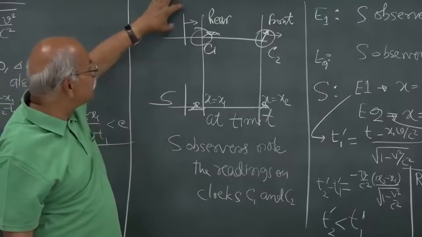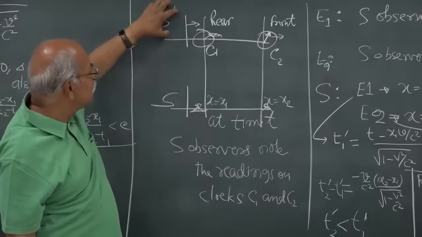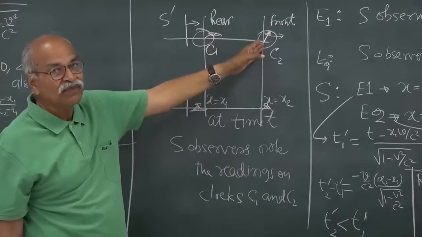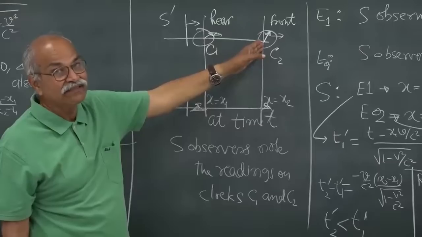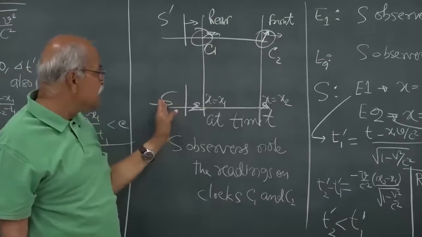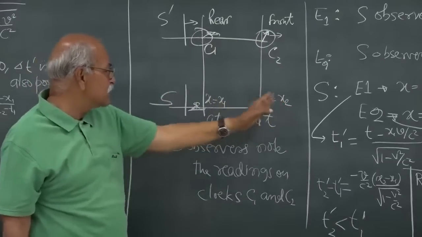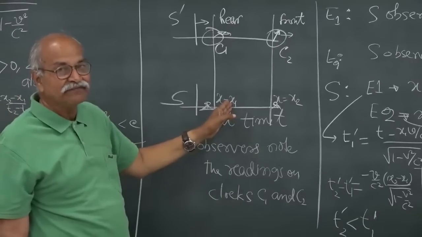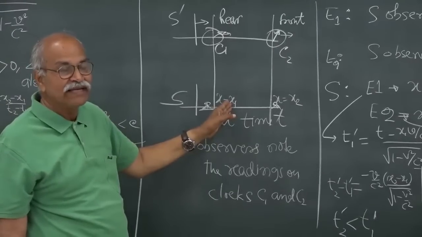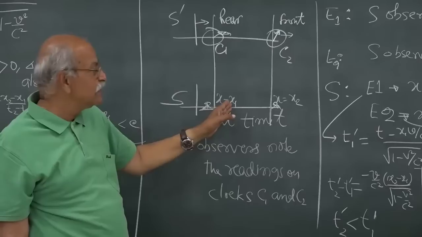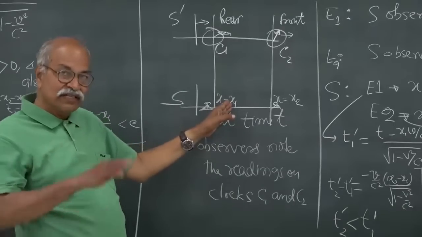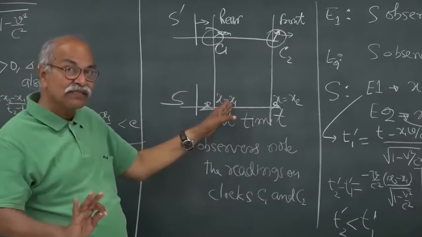So from S prime, if I ask what is the separation between C1 and C2, that is the rest separation. And from S, I see that the separation is x2 minus x1, that is the moving separation, the moving length. And the moving length is less and the rest length is more, and the factor is once again that square root of 1 minus v square by c square.